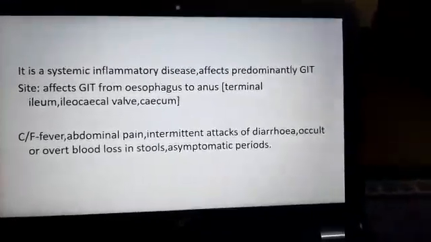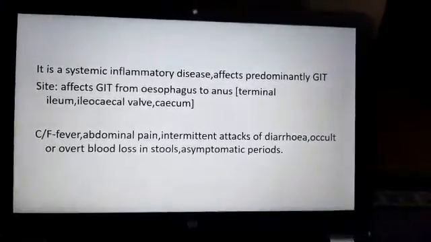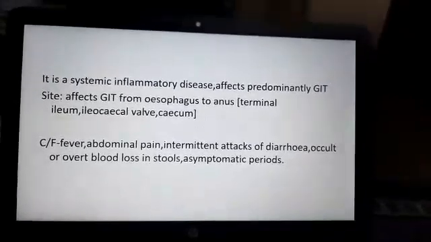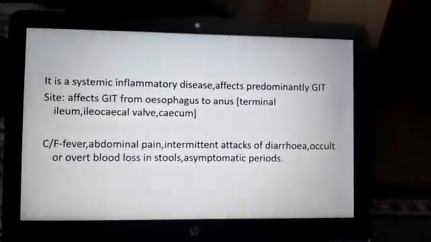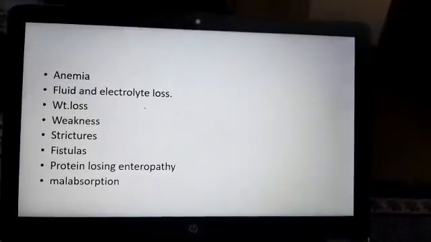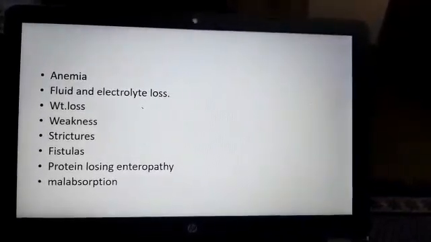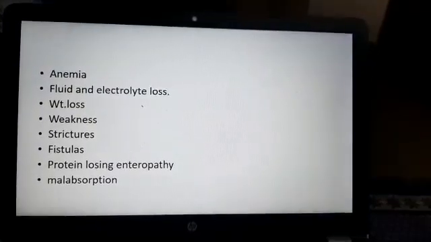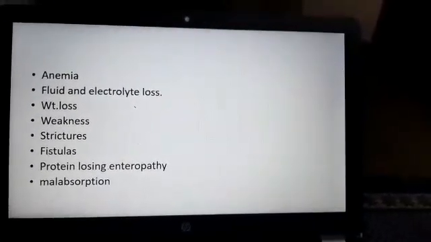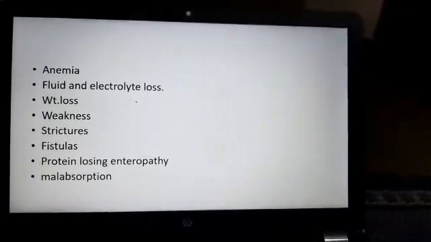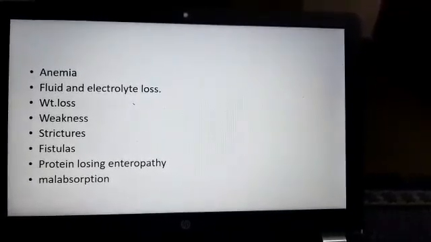The clinical features are fever, abdominal pain, discomfort, diarrhea, occult blood loss or overt blood loss, and in between asymptomatic periods. The patient will have anemia, fluid and electrolyte loss, weight loss, weakness, strictures, fistulas, protein losing enteropathy, and above all malabsorption.